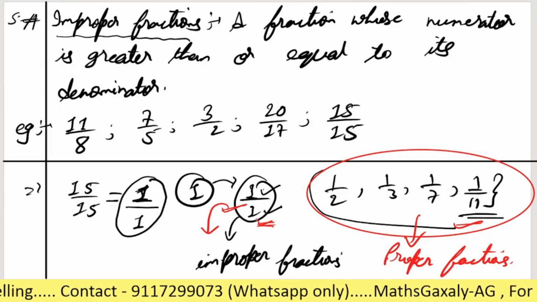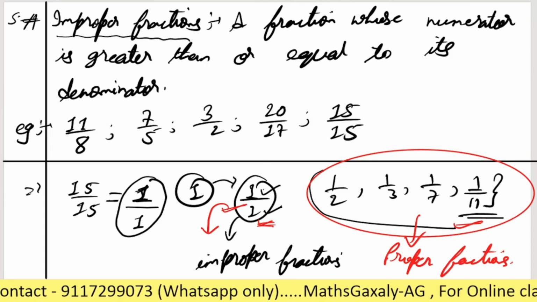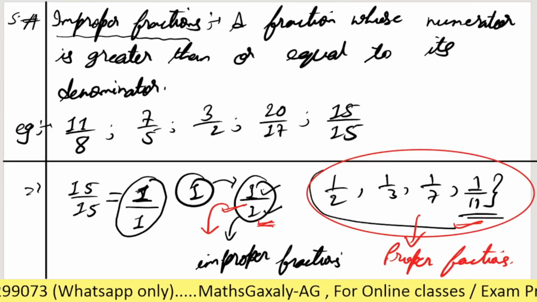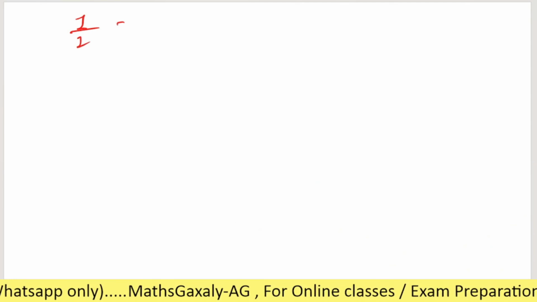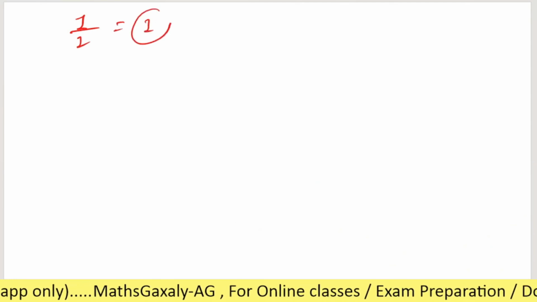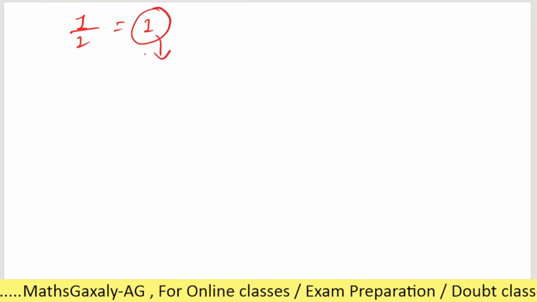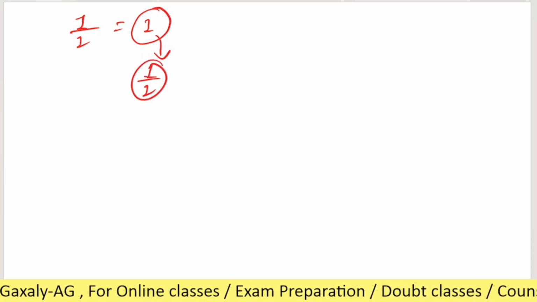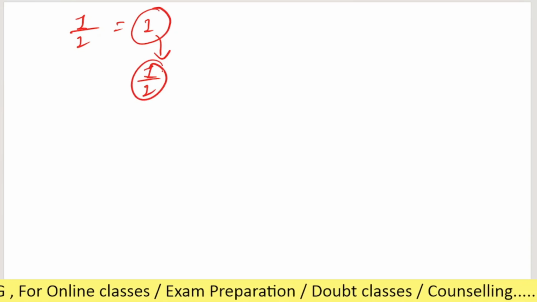Sir, but otherwise other than 1 by 1, it's just one, right? Yes, 1 by 1 means 1. And when we have to write it in the form of fraction, we write it again as 1 by 1, because when we divide a number by 1, we get the same number as it is.